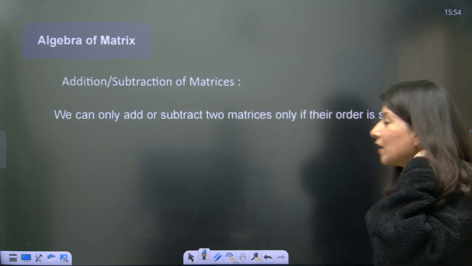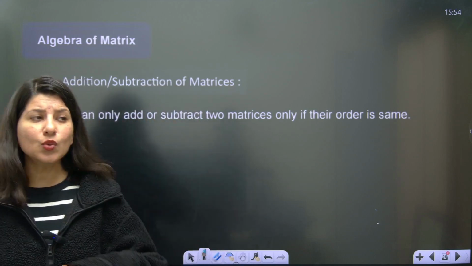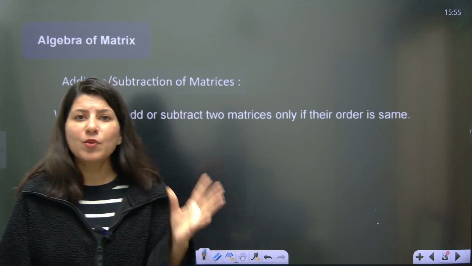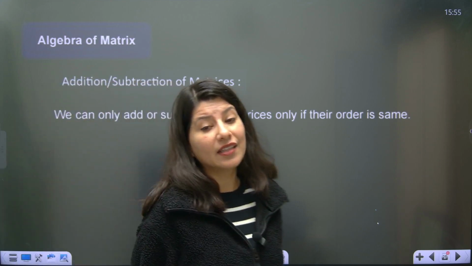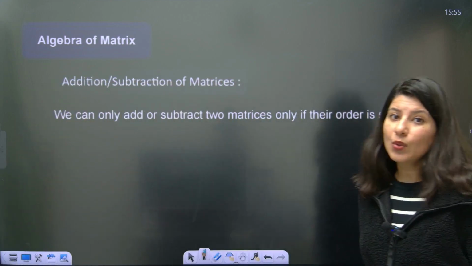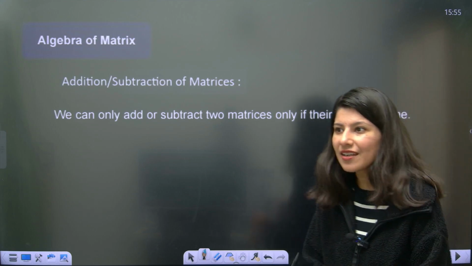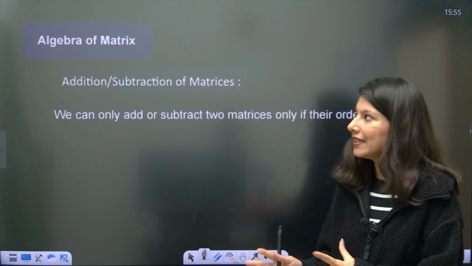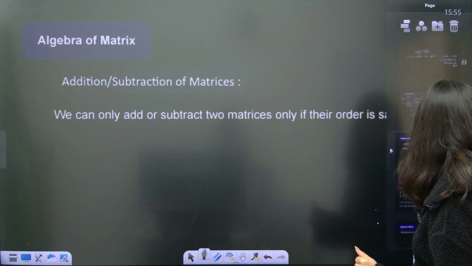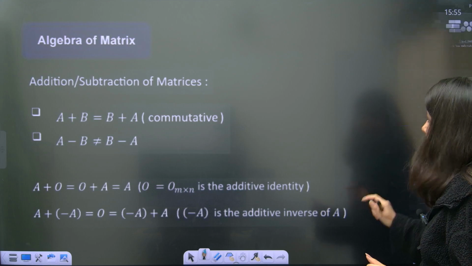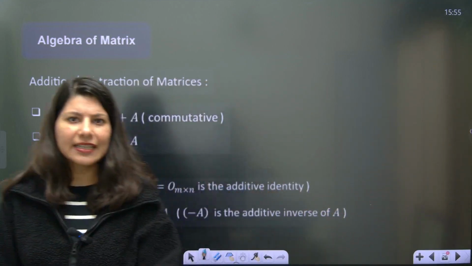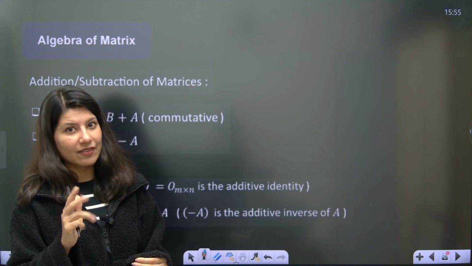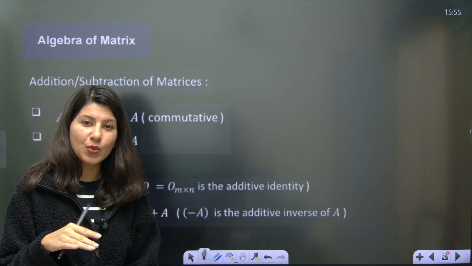And now we will talk about how to add two matrices and how to subtract two matrices. First of all, if the order of both the matrices is the same, then only we can add, then only we can subtract. How to add and subtract is very easy. Just add the corresponding elements. Just subtract the corresponding elements. I will not explain it right here. We'll directly go into the problem solving zone. I'll give the problem and explain it, so you'll understand how to add and how to subtract.